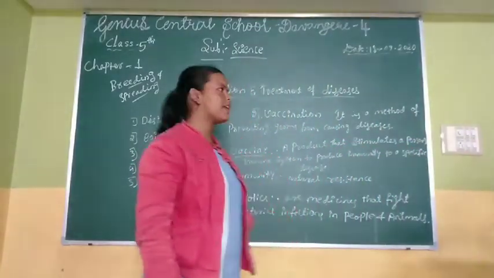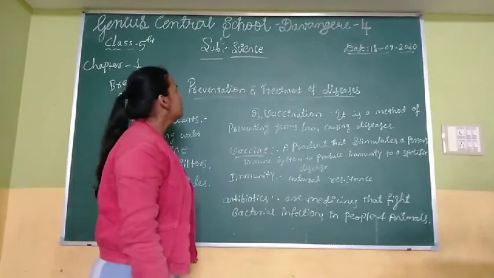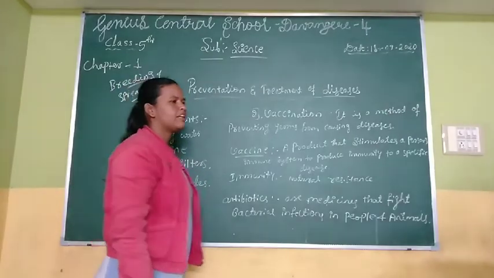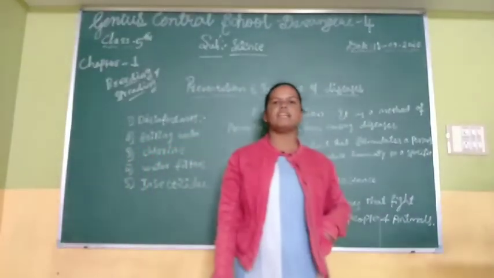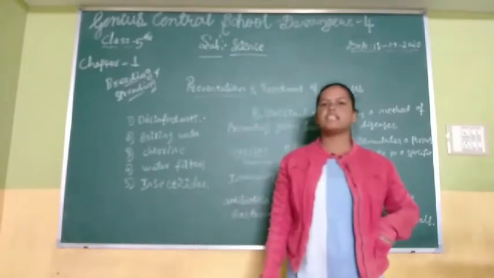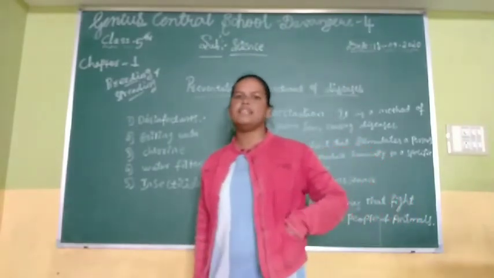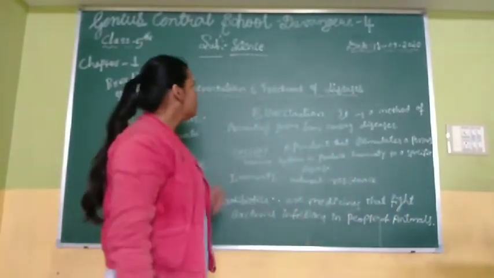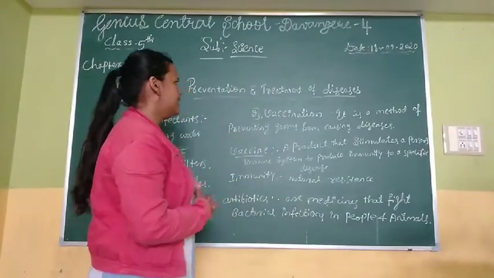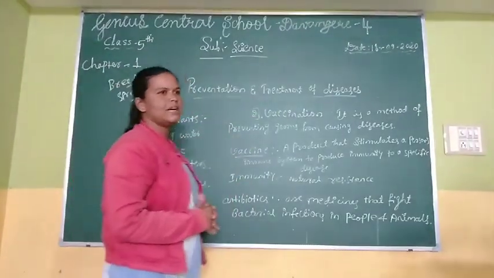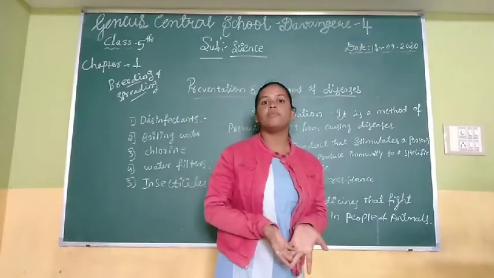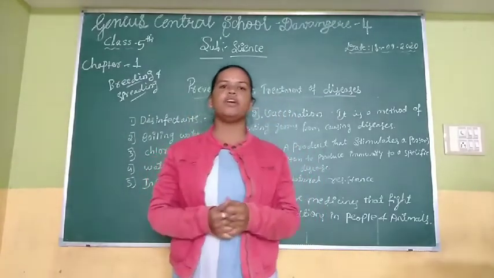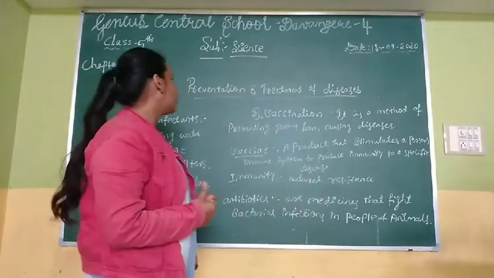Central School, Class 5, Chapter 1, Science: Prevention and Treatment of Diseases. Yesterday in class we discussed what diseases are and how they spread. In this class we are going to discuss the prevention and treatment of diseases, and how to prevent them if a disease comes.